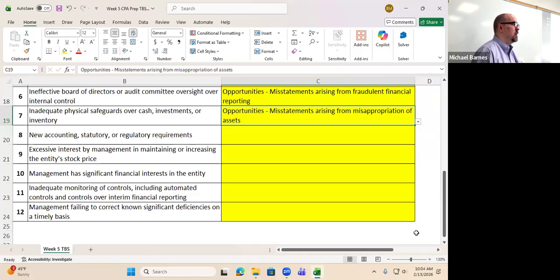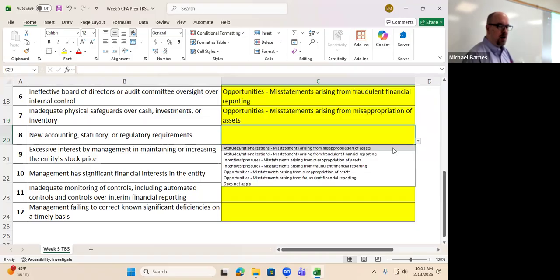All right. So what does this represent out of the fraud risk factors if we have new requirements that we have to meet? It's a pressure. And then what are we talking about? Is it fraudulent financial reporting or theft? Fraudulent financial reporting. Yeah. Pressure, incentive, pressure, fraudulent financial reporting.